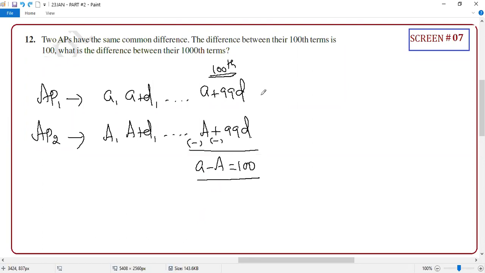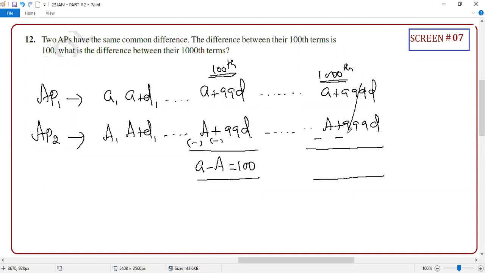Yes, sir. Now you have to travel further. Now you have to take which term? The 1000th term. Yes or no? Now the 1000th term is what? A plus 999D. Am I right or not? This is your 1000th term. So they are asking for this difference. Again, this will get cancelled. A minus A. Can you tell me what the answer is? A minus A, already you know the answer is 100. So the difference between those terms is the same answer. Clear or not?